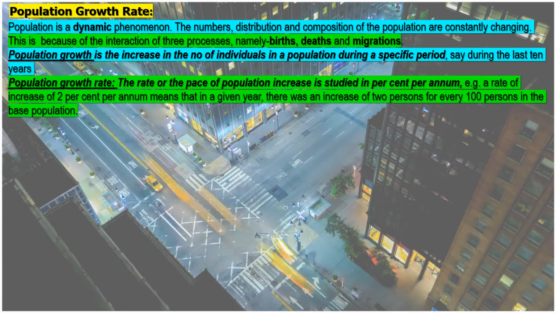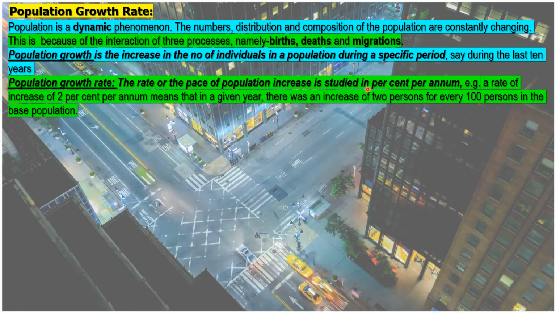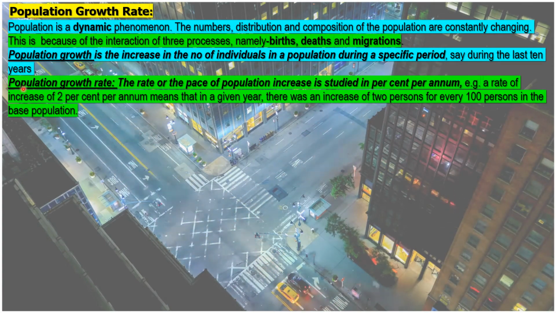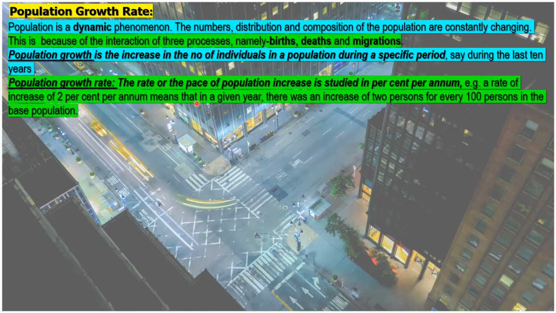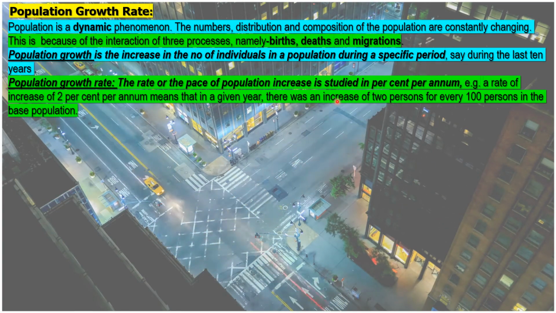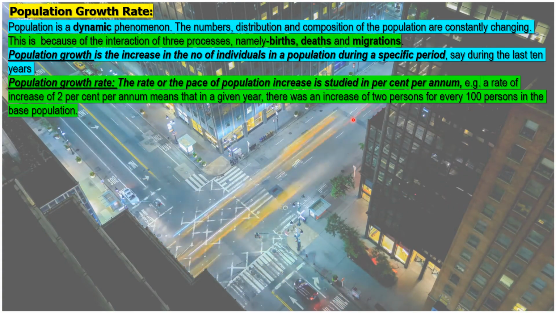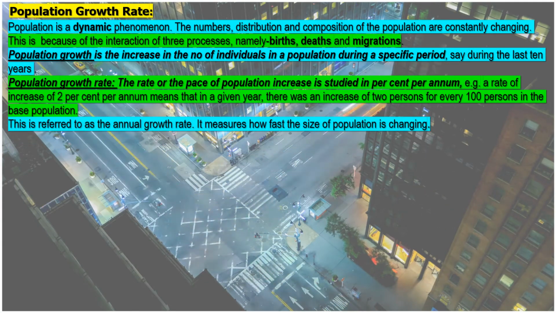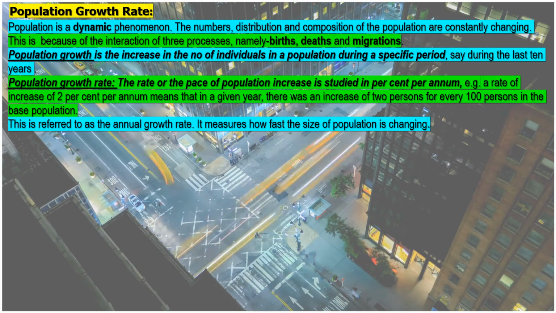Now what do we understand by population growth rate? The rate or pace of population increase is studied in percent per annum. For example, a rate of increase of 2% per annum means that in a given year there was an increase of 2 persons for every 100 persons in the base population. This is referred to as the annual growth rate. It measures how fast the size of population is changing.